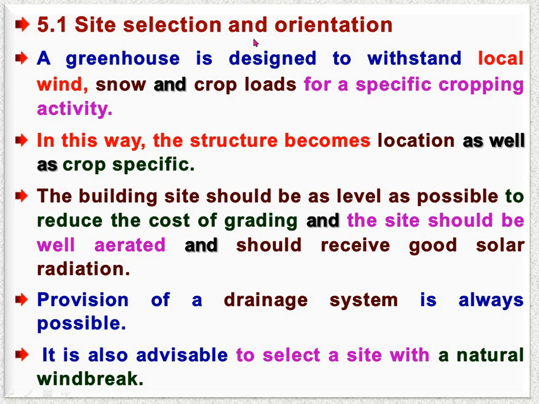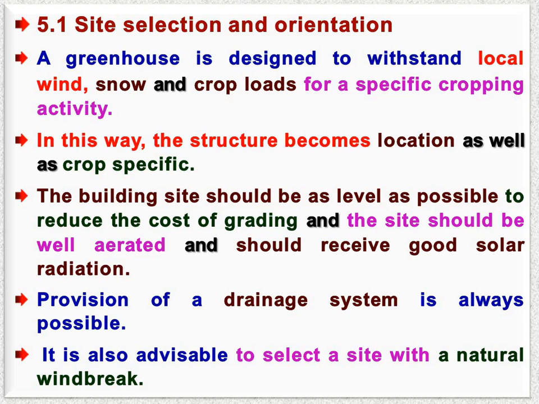Now first, for erecting, or we can say establishing the greenhouse, we have to first go for the site selection and how the greenhouse may be oriented according to the globe of the earth. A greenhouse is designed to withstand local wind, snow and crop loads for specific cropping activity. Means according to the location, according to the region, there will be specialty of the weather pattern.